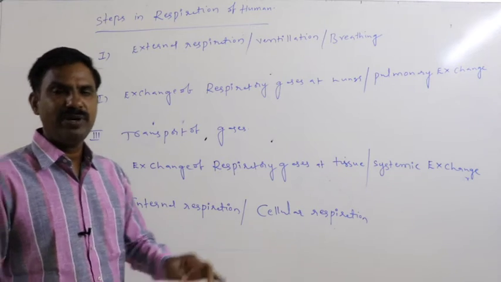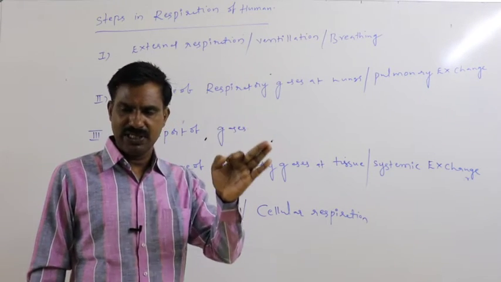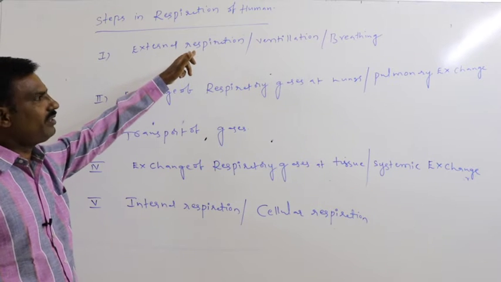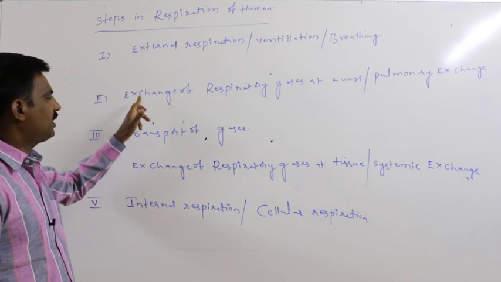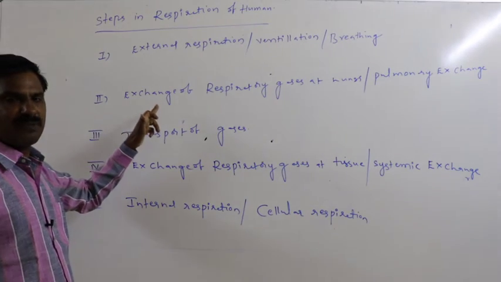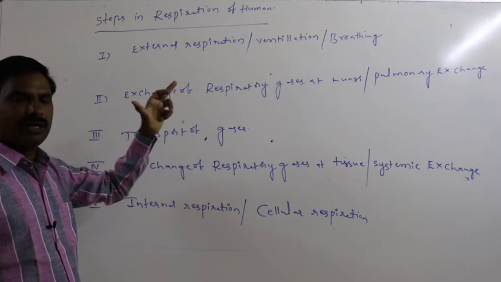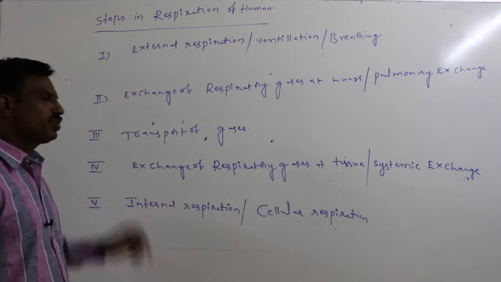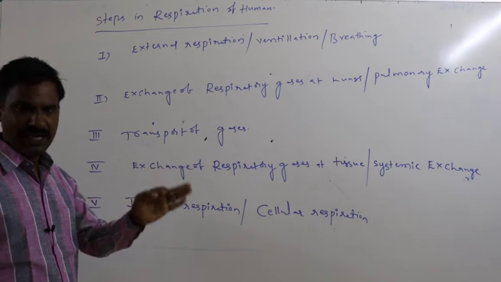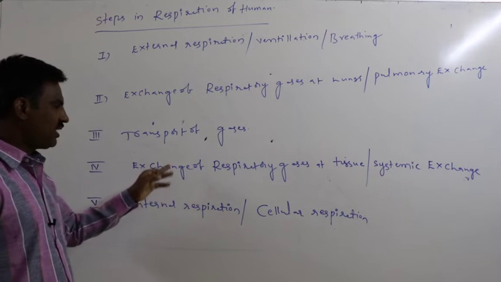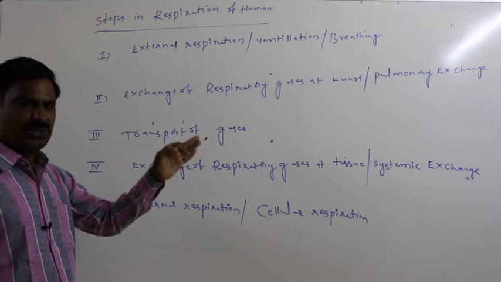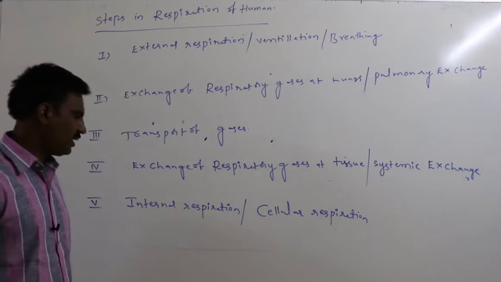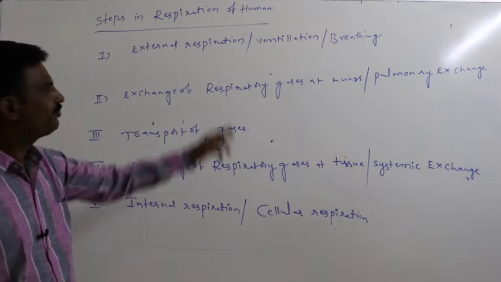Sequential steps which appear in the respiration of a person. First step is external respiration or the ventilation or the breathing. Second one is the exchange of the respiratory gases at lung or in alveoli, that is the pulmonary exchange. Third one is the transport of respiratory gases. Fourth one is the exchange of the respiratory gases at tissue, that is the systemic exchange. Fifth one is the internal respiration or the cellular respiration.